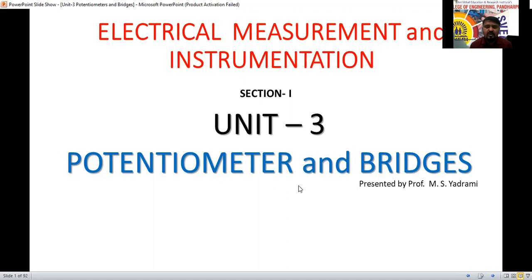And for the bridges, what are the basic circuit elements? Can anyone tell what are the basic circuit elements? Circuit elements are what? How many types of loads are there then? The basic loads, load types. You can tell me.